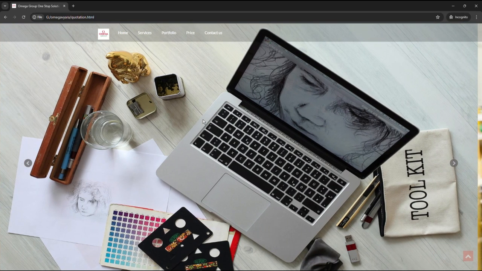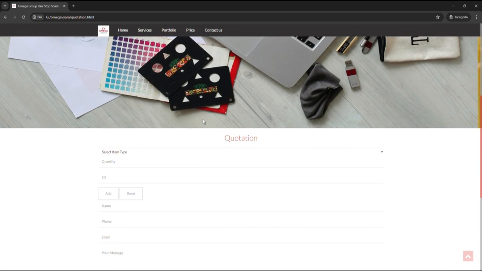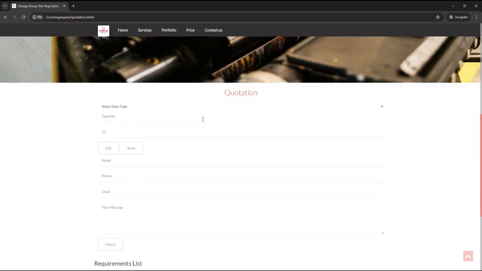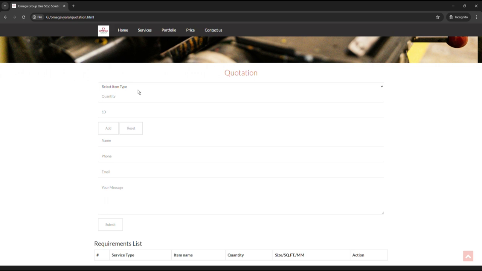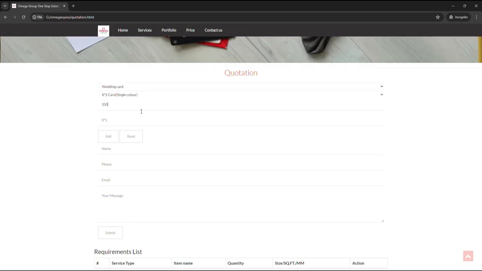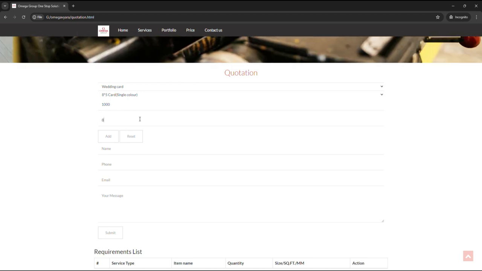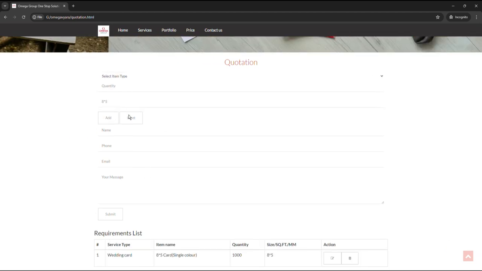Today I will show you functionality to send the quotation via WhatsApp Cloud API. I have developed one website namely Omega Group which provides the services of graphics, photography and other products. So here I have developed one functionality, quotation. After adding the items, you will receive the quotation in WhatsApp via WhatsApp Cloud API.